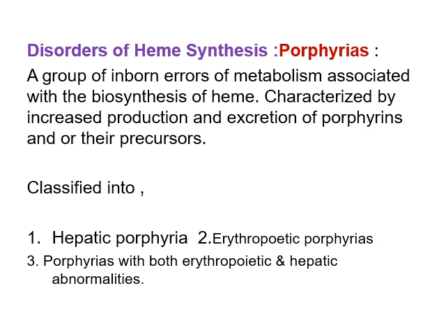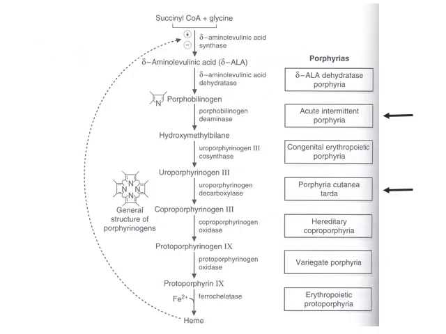The third category is porphyrias with both erythropoietic and hepatic abnormalities. If you observe the overall heme biosynthesis, almost all enzyme deficiencies can lead to a particular type of porphyria, except ALA synthase, the first enzyme.